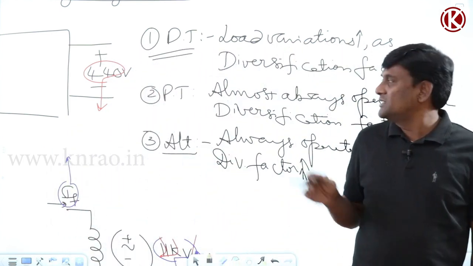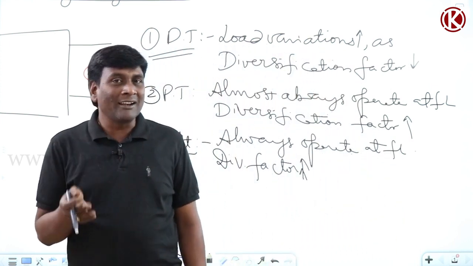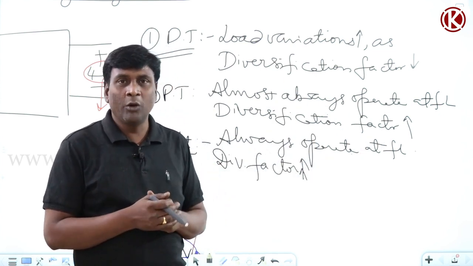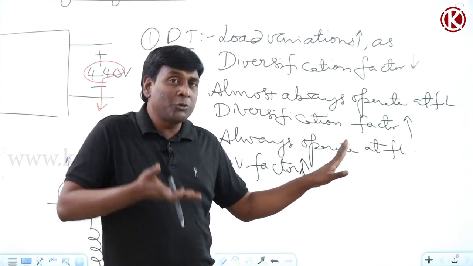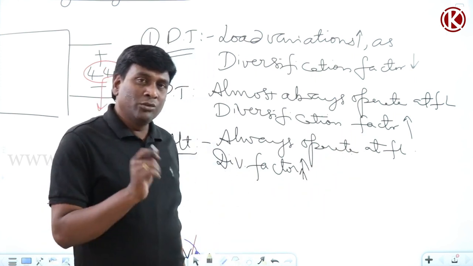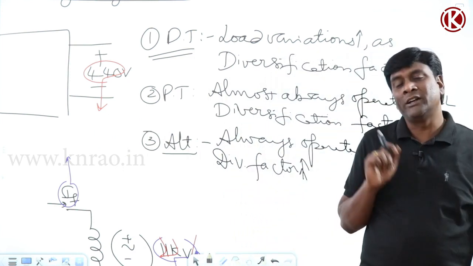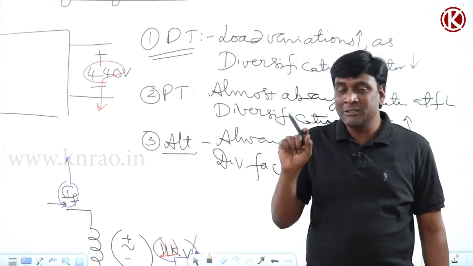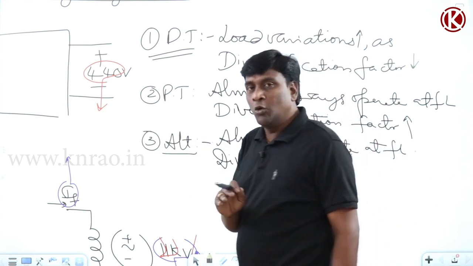Now let us define voltage regulation for a power transformer or alternator. For a power transformer or alternator, if suddenly load is thrown off, under that condition my voltage will shoot up. So voltage regulation for a power transformer or alternator should be defined as magnitude of rise in terminal voltage from no load.